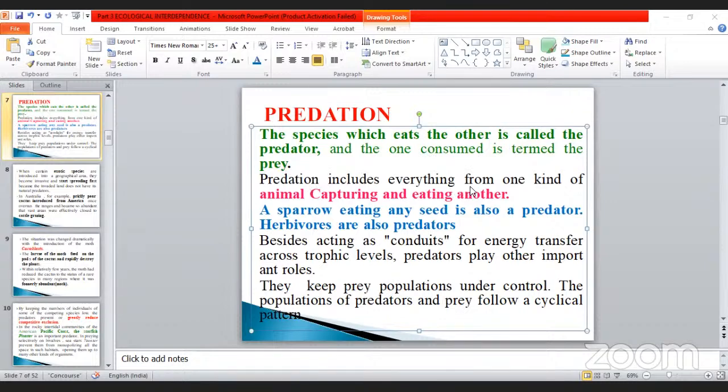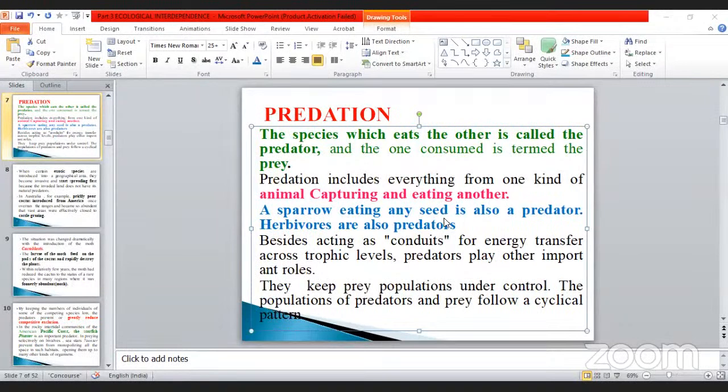Predation includes everything from one kind of animal capturing and eating another one. Take an example: lion is a predator and deer is a prey. Take another example: lizard is a predator, insect is a prey. Sometimes they may ask questions in the opposite manner, such as which one is eaten by another. Deer is called prey, like that they may ask the questions.